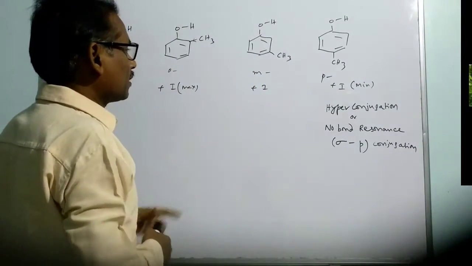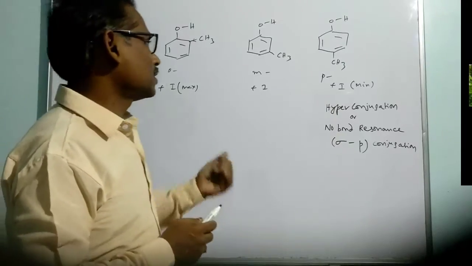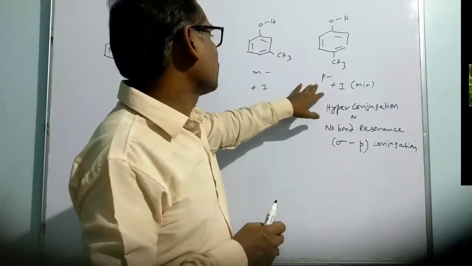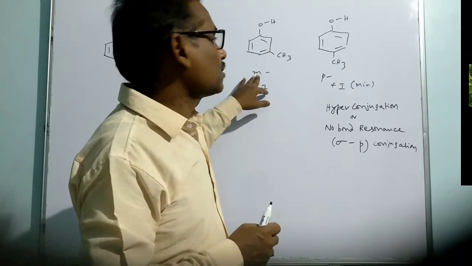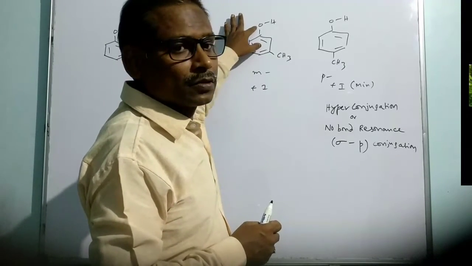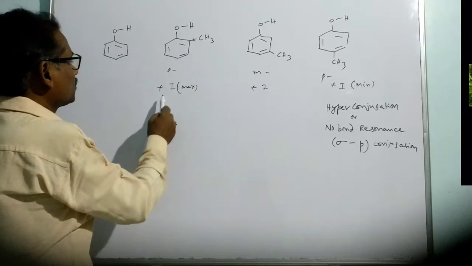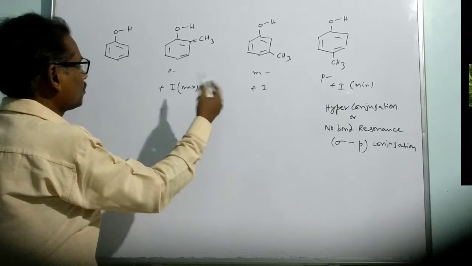And other than that, hyperconjugation is going to be noticed. Similar to resonance, hyperconjugation is noticed only for ortho and para, but not meta, because whenever there is resonance with reference to the meta position, it won't hit the group. So hyperconjugation is noticed in the case of ortho and para.